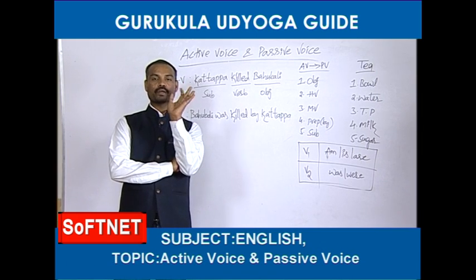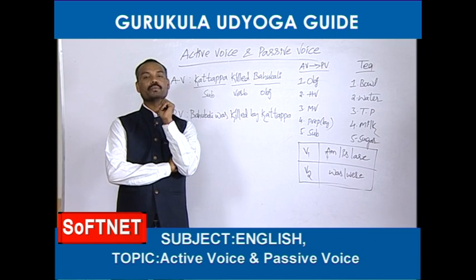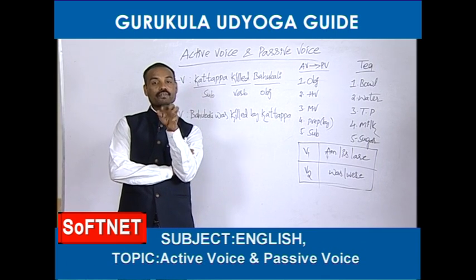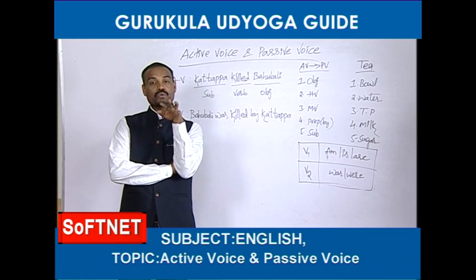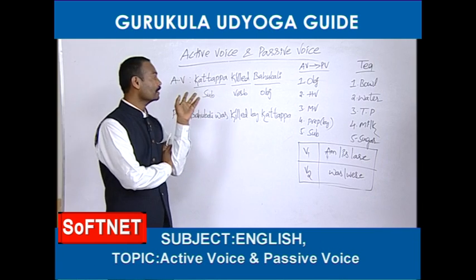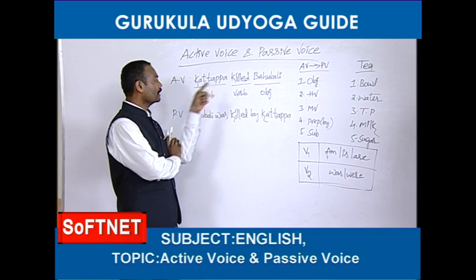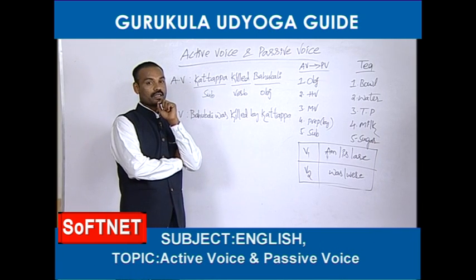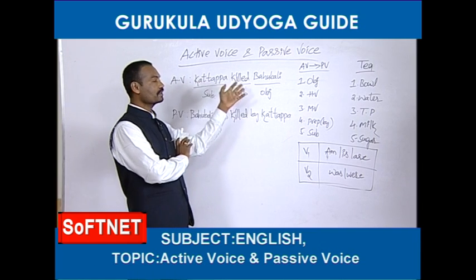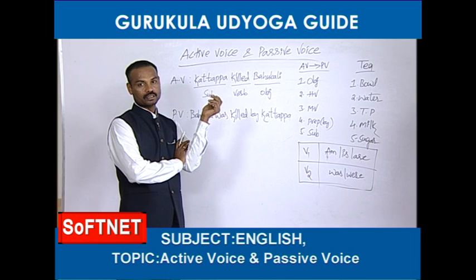Okay friends, now I am going to tell you the definition of object. Receiver of the action, a person who receives the result of that work, is called the object. Here, who has received the work? Bahubali has received the result of this work.